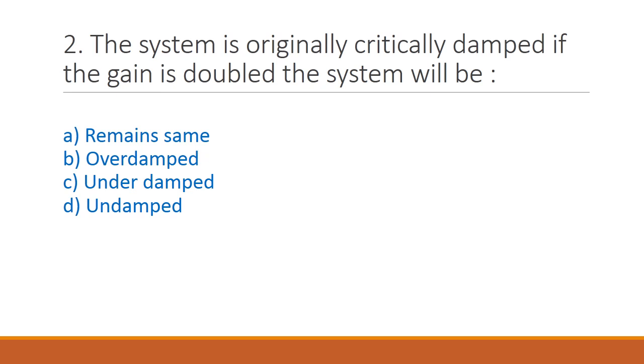Next question, the system is originally critically damped. If the gain is doubled, the system will be. Option A remains the same, option B overdamped, option C underdamped and option D undamped. The correct answer is option C, underdamped.